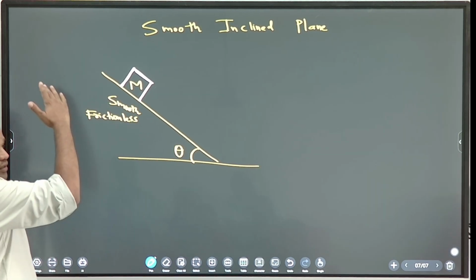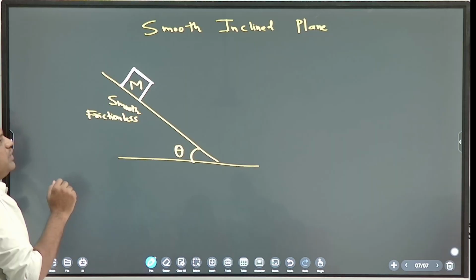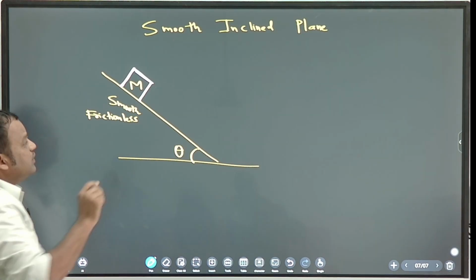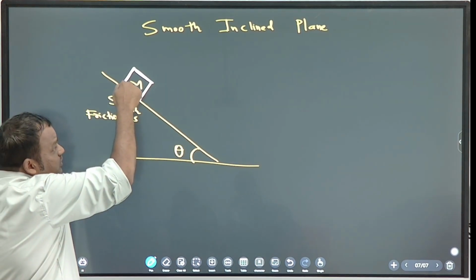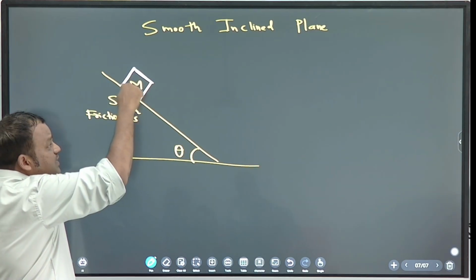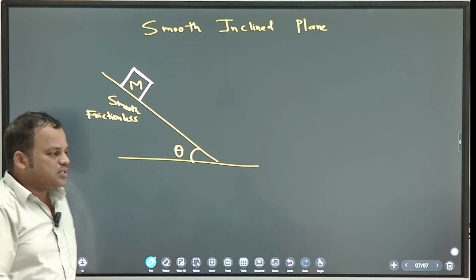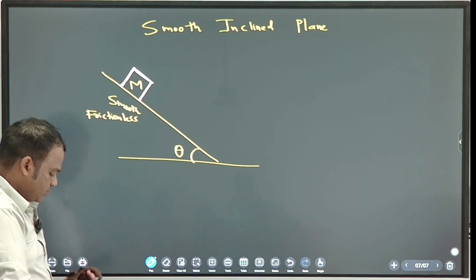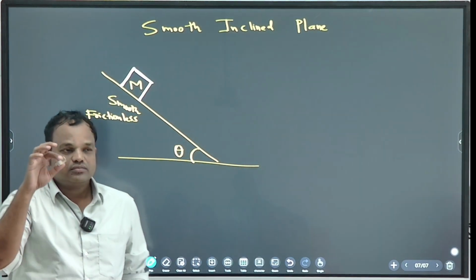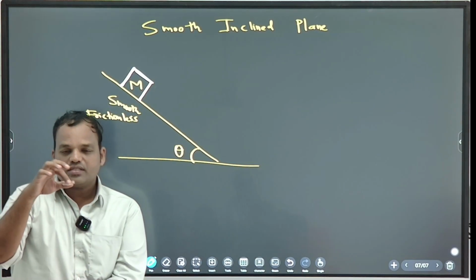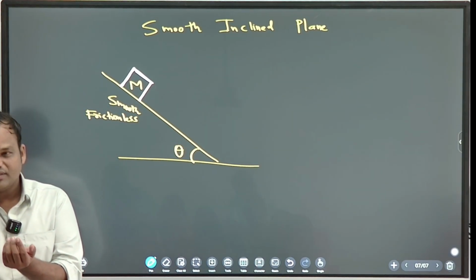Where will it go, up or down? Why? Gravity. So you can say because the unbalanced force is down the plane, that's why the block will accelerate down the plane. Suppose this object is at rest right now, correct? When you release it, it goes down only. Why?